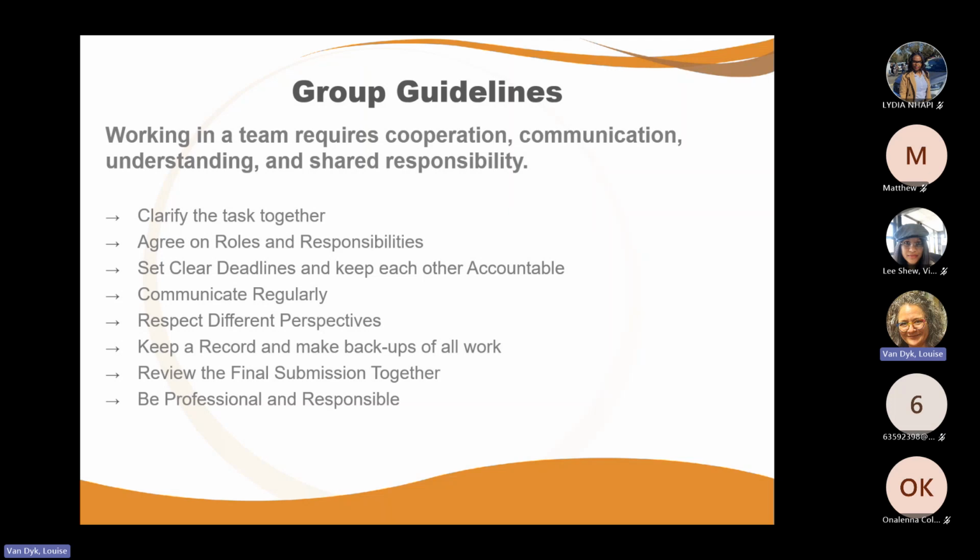Clarify the task together is the first. The little sub-list we have here is: review the assignment instructions carefully. Make sure that everyone understands the objectives, requirements, and deadlines. Those are deadlines for the assignment and your internal deadlines that you set. Discuss how the tasks can be divided into manageable sections, and make sure all members contribute meaningfully to the project. I would say this little red note, you'll see it on the document, says: take time to clarify expectations early on so that you can prevent confusion later.